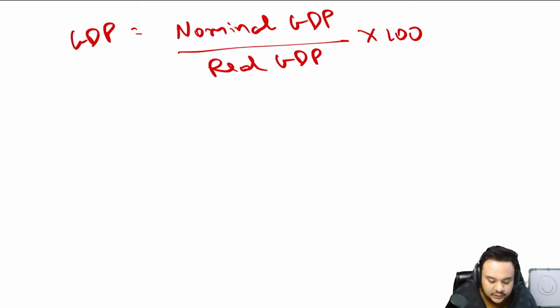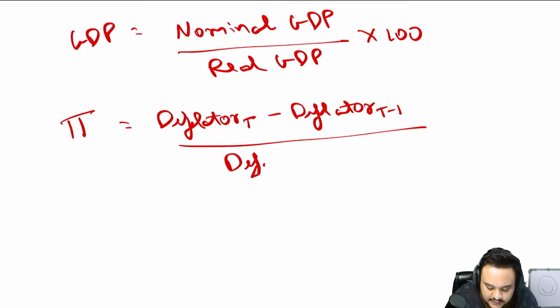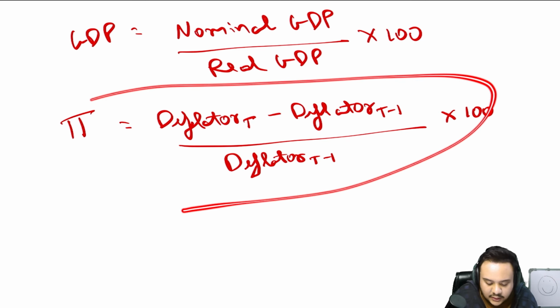Now write down the formula for inflation rate, pi. Pi is equal to the GDP deflator of the current period minus the GDP deflator of the previous period, divided by the GDP deflator of the previous period, multiplied by 100. This is going to be your formula to find your inflation rate.